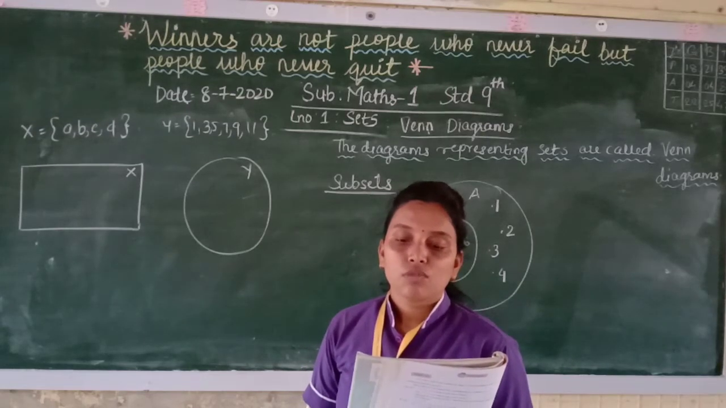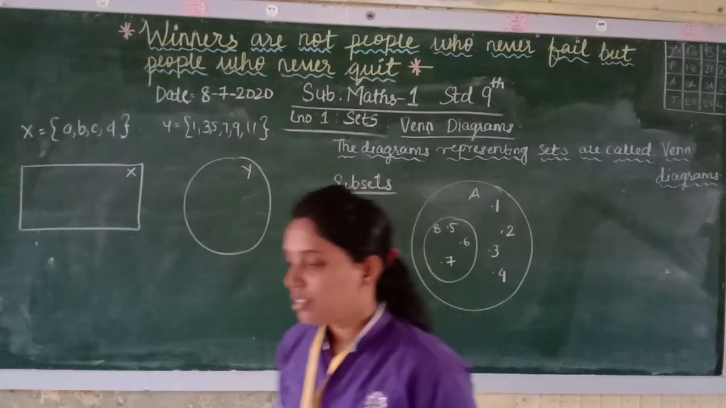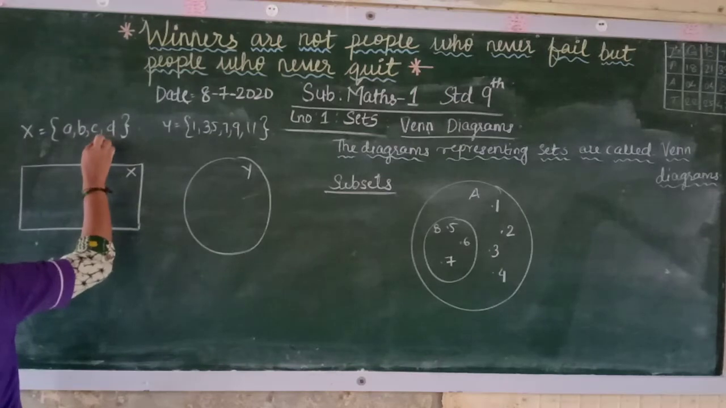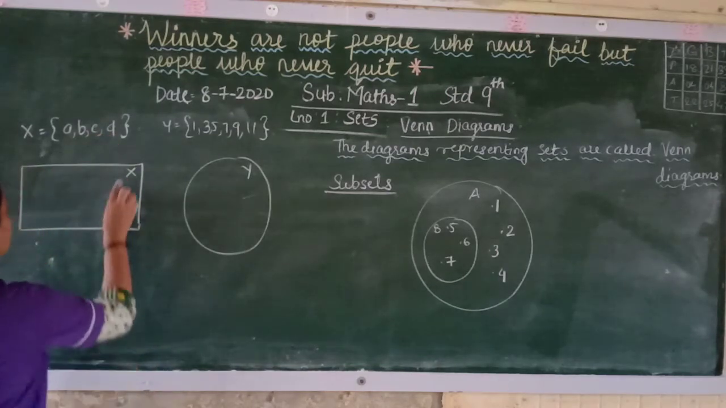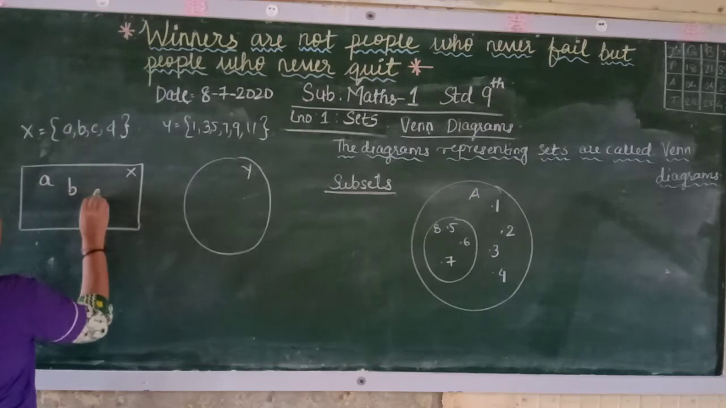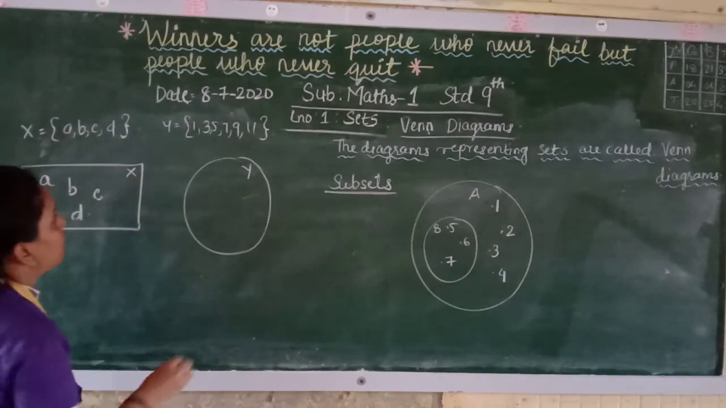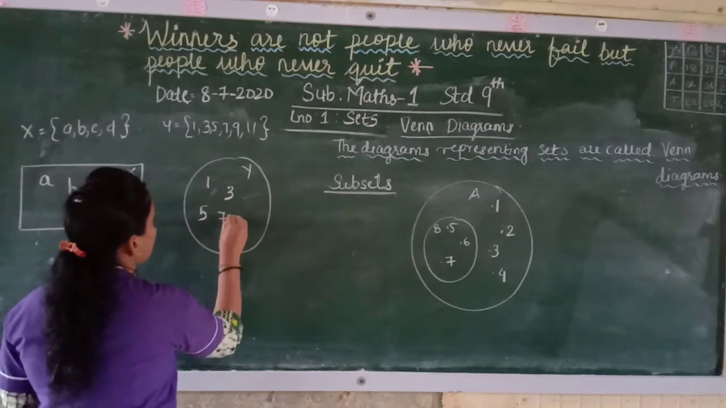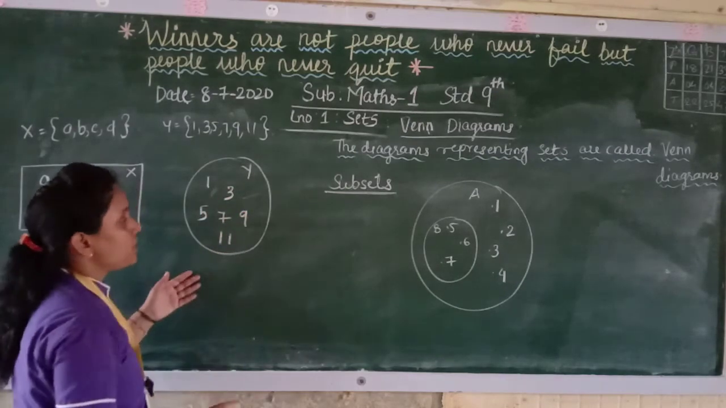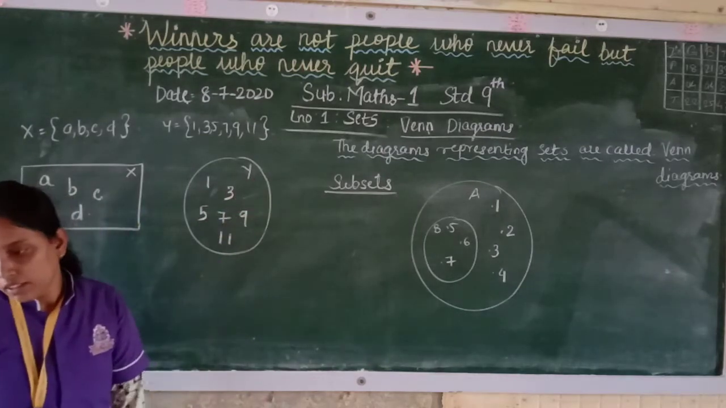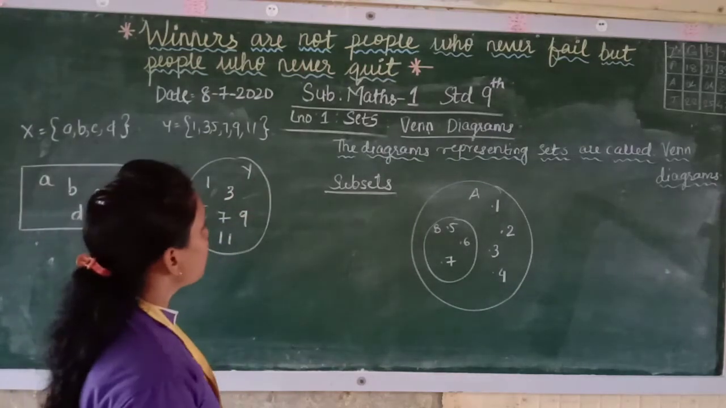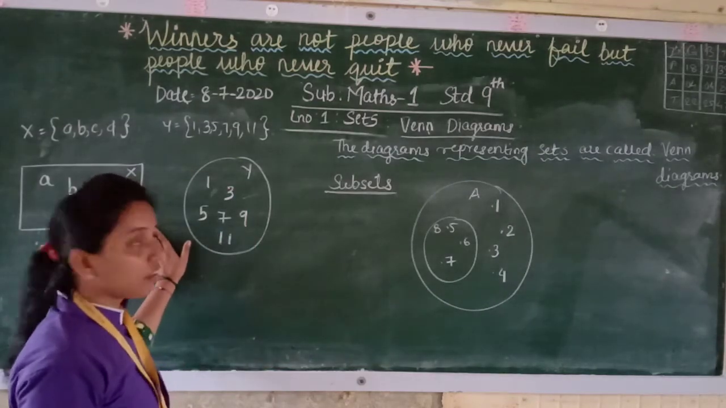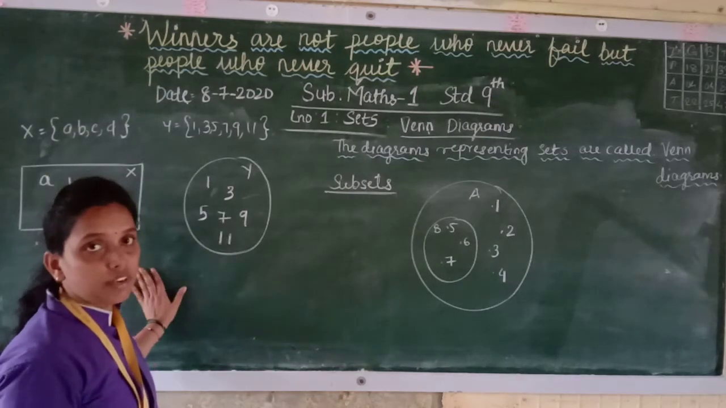Now Venn diagrams are very useful in order to understand the sets easily. Now see here, for example, if X is a set A, B, C, D, you can write here A, B, C and D. Y, you can write 1, 3, 5, 7, 9, 11. This represents the Y set. Now, if you see here, these are sets. This way you can represent sets with closed figure diagrams that are known as Venn diagrams.